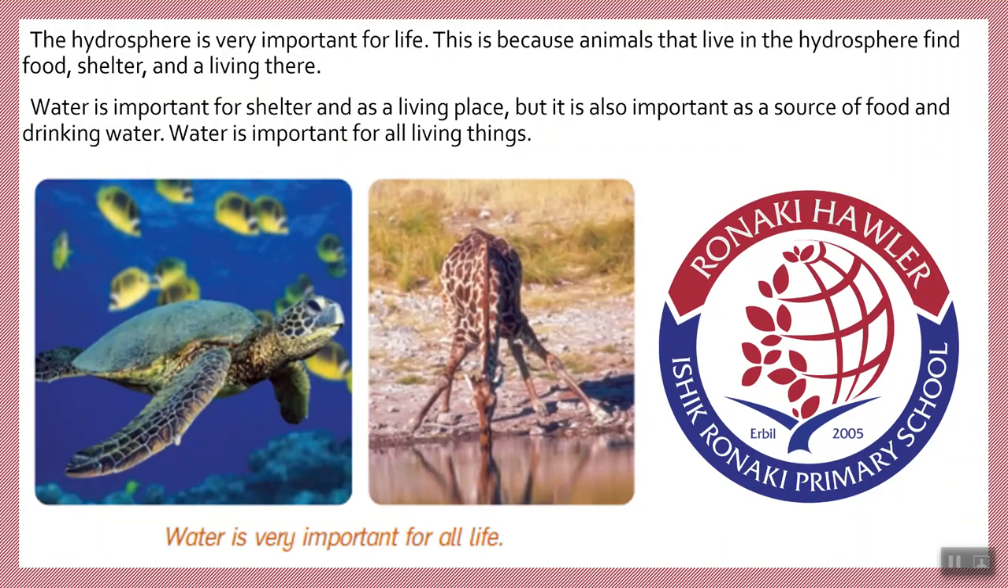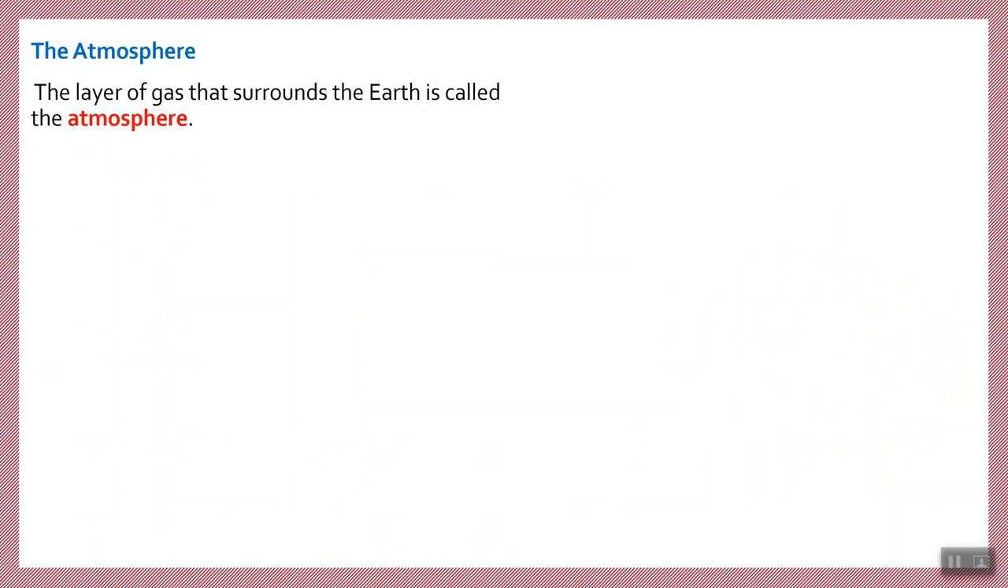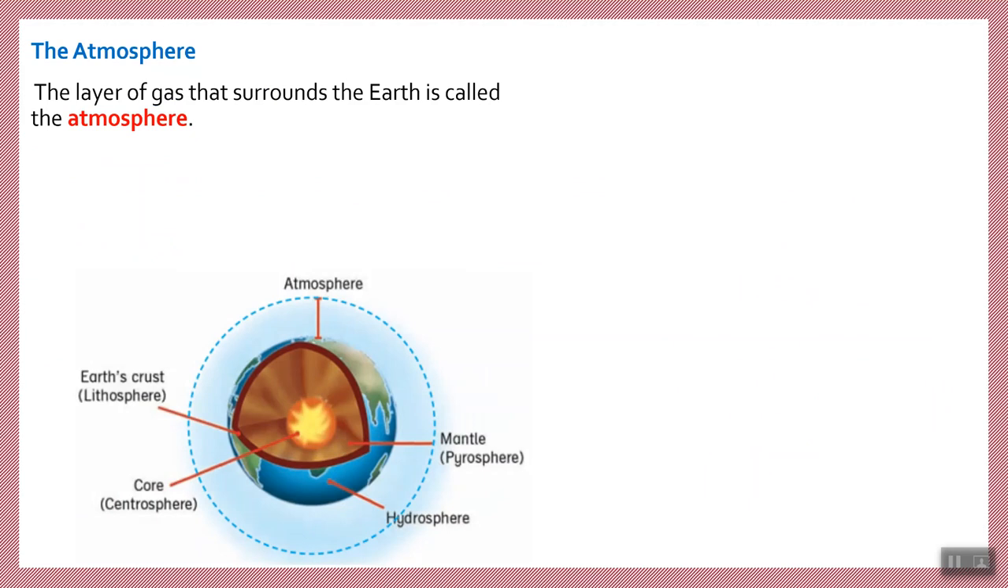A source of food, or a source of drinking water for living things, because without water we cannot live. Okay, and we have another layer which is very important for our life, which is the atmosphere. If you look at this picture, you see that it's a layer of gas that surrounds the Earth. This is the atmosphere, which is made up of gases.